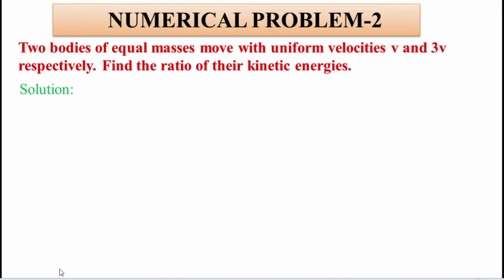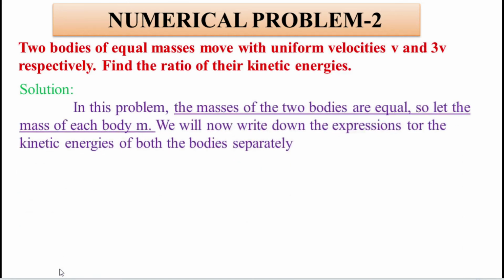So we can do this numerical problem with two cases. Finally, we can find the ratio of the kinetic energy. So I'm going to write the solution. First, in this problem, the masses of the two bodies are equal. So let the mass of each body be m. We will now write down the expression for the kinetic energy of both bodies separately.